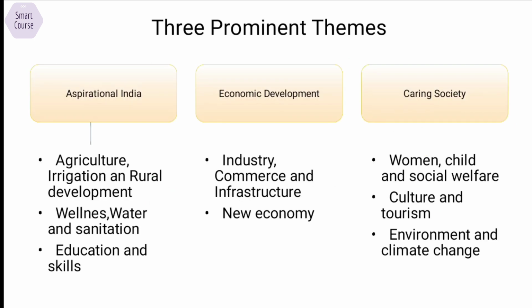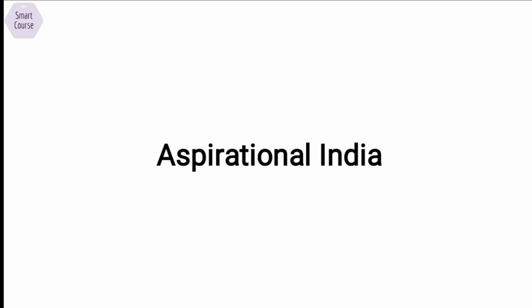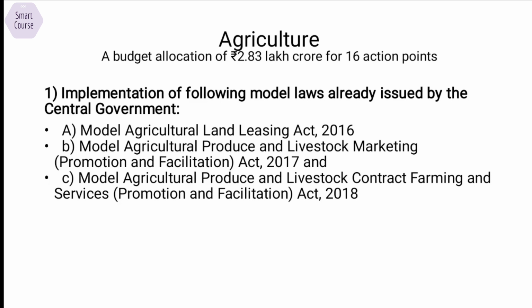This budget was basically divided into three broad themes, which are aspirational India, economic development, and caring society. In aspirational India, we have things like agriculture, wellness, sanitation, education, and skills. In economic development, we have industry, commerce, infrastructure, economy. In caring society, we have women, child, and social welfare, culture and tourism, environment, and climate change. So these are the broad things. We'll discuss them. First, let's start with aspirational India.